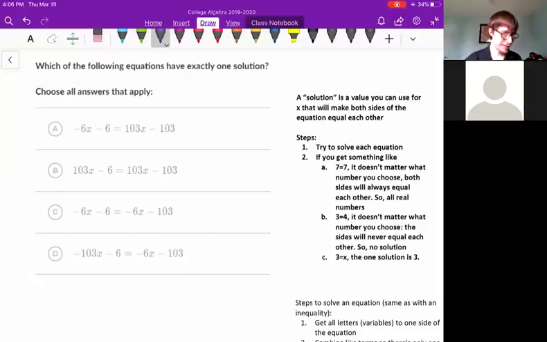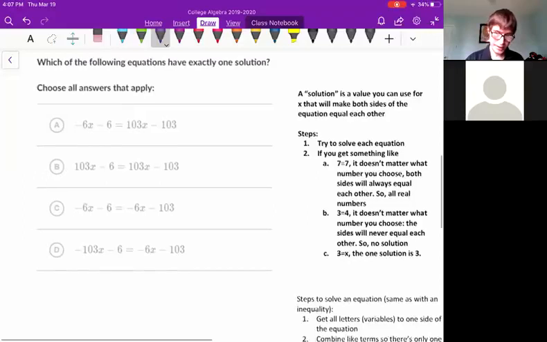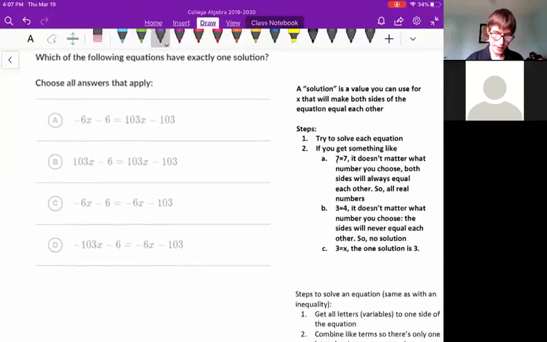So it really just boils down to the steps of the problem. When you try to solve the equation, you can see the steps on the right side. If you get something like 7 equals 7, then it doesn't matter what number you choose. I could choose any number for x. So this reduces down to something like 7 equals 7. I could say x equals 3 or x equals 4, x equals 20. It doesn't matter what x is because 7 will always equal 7.